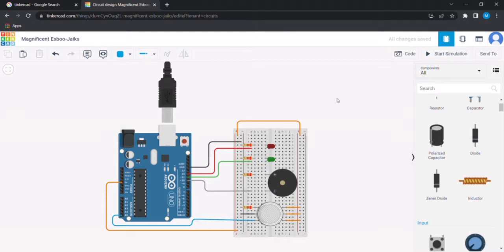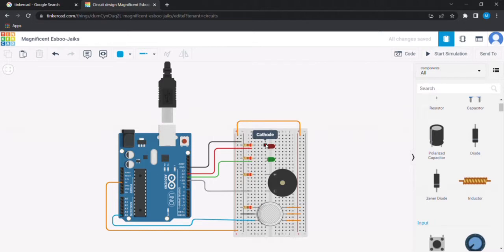For my DIY assignment 2, I have created a smoke detector using Tinkercad. To create this smoke detector, I have used an Arduino UNO, a breadboard, two LEDs, a piezo speaker, a gas sensor, four resistors of 220 ohms each, and connecting wires of different colors. So this is my overall circuit design as we can see.